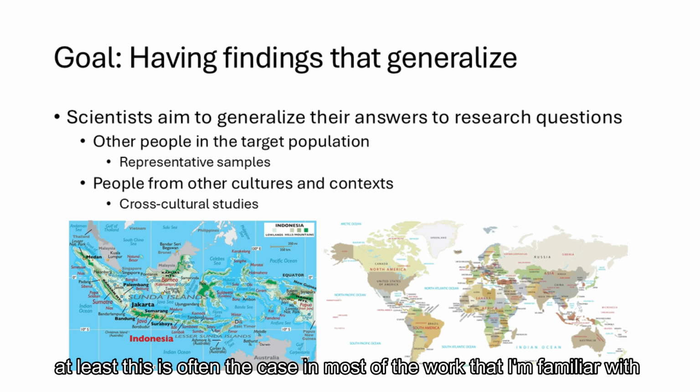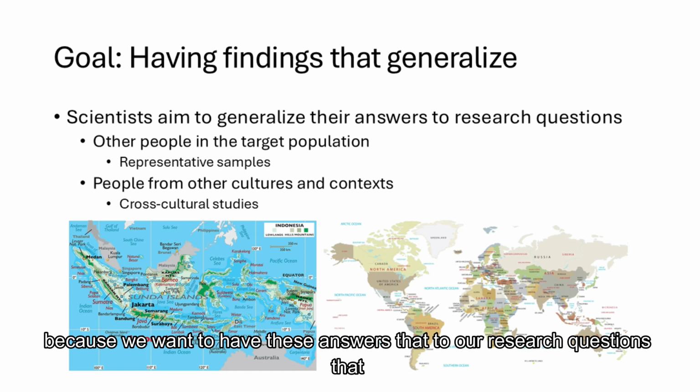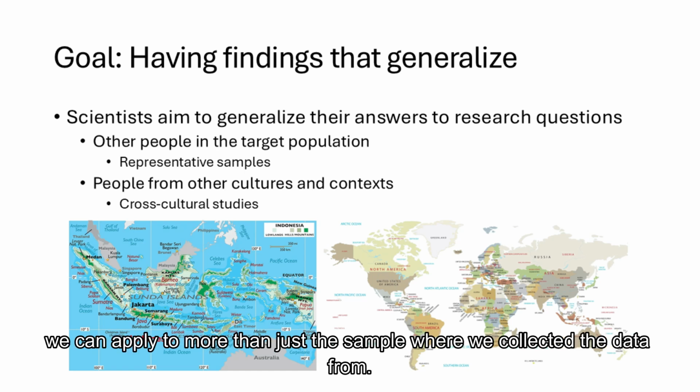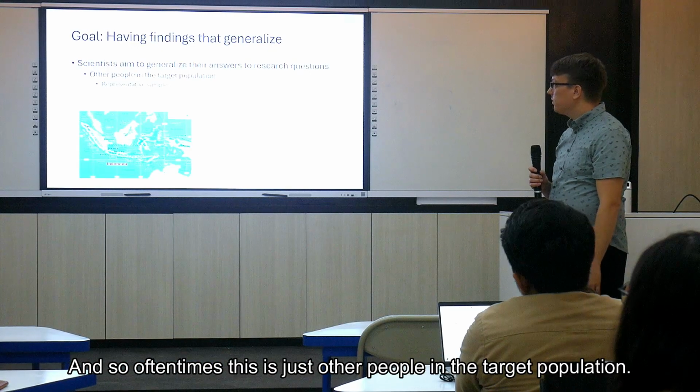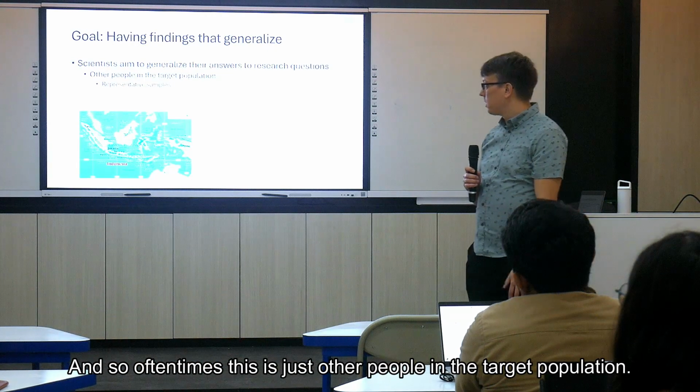At least this is often the case in most of the work that I'm familiar with, because we want answers to our research questions that we can apply to more than just the sample we collected data from. Oftentimes, this is just other people in the target population.